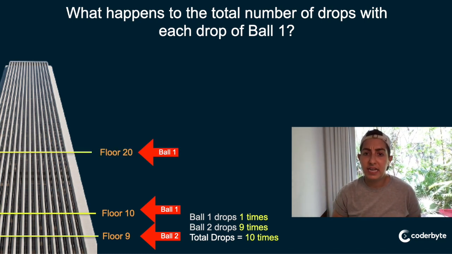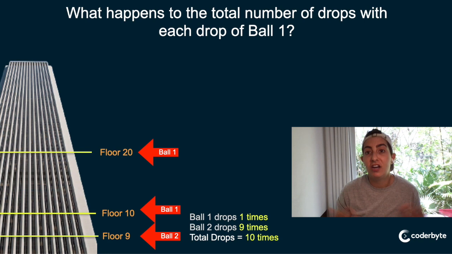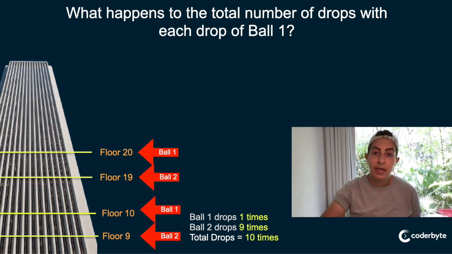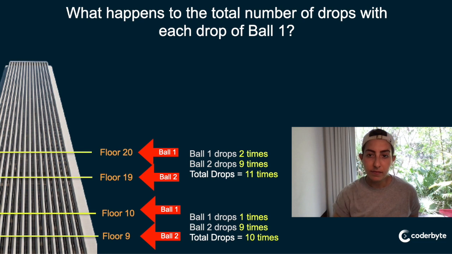So then let's say it's not from 0. Imagine another scenario, right? So we're just seeing what happens to our numbers here. Let's say we drop ball 1 from 10 and then it breaks at 20, right? And then we drop ball 2 from every floor from 10 to 20, breaks at 19, right? So ball 1 drops 2 times and ball 2 drops 9 times for a total of 11 times.